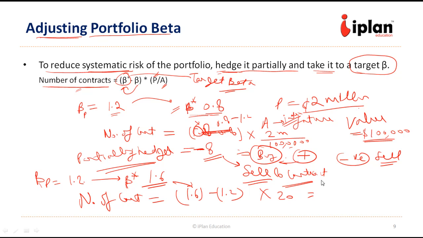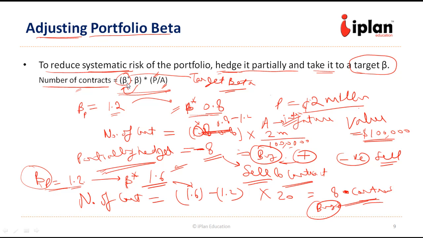So it will become positive 4 into 20, 80 contracts. Sorry, 8 contracts. So we will buy 8 contracts. Since we are trying to increase our exposure, we already had a long position in our portfolio of $2 million. We'll buy 8 more contracts of this future so that we can increase the systematic risk, beta of the portfolio, from 1.2 to 1.6. So we need to remember the signs here.